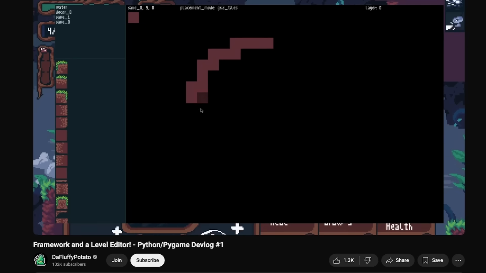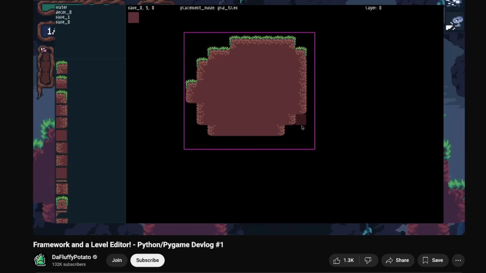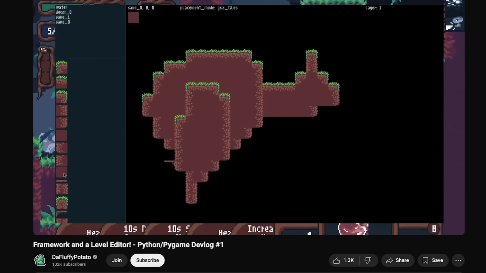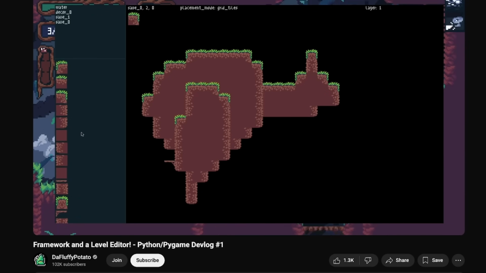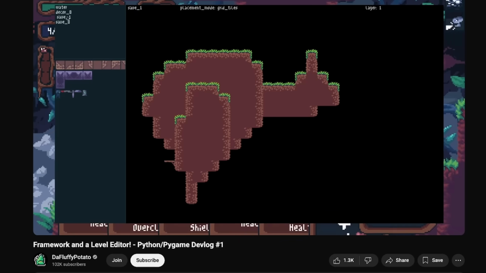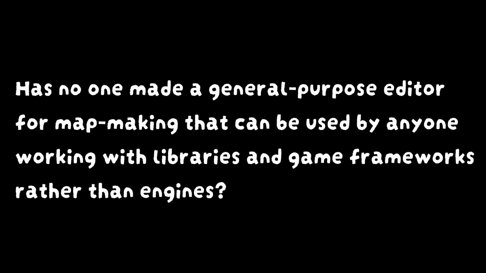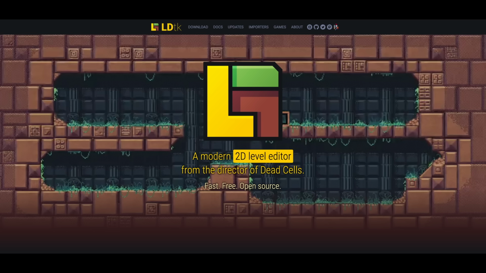I then came across developers with an approach that seemed a bit crazy. They just decided to invest time in building their own tooling for map/level making. As a programmer, while I appreciate the exercise, I felt that this was not worth my time unless I really had no options and with the goal of making an editor that was general enough that I could sell as a product to other developers. This is where I wondered, has no one made a general purpose editor for map making that can be used by anyone working with libraries and game frameworks rather than engines? This prompted me to do some research and I came across 3 options: the Ogmo editor, LDTK, and Tiled.